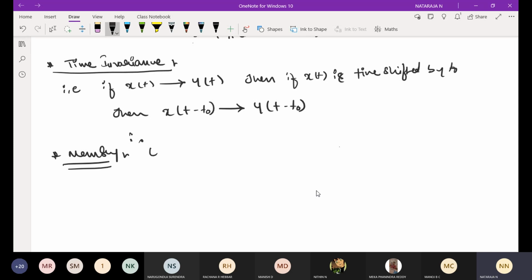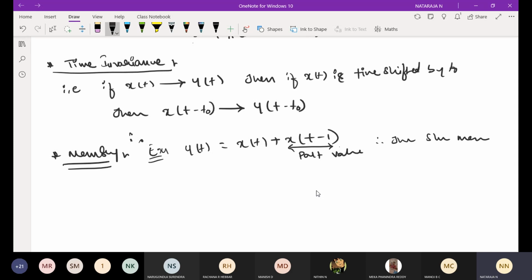Example: y of t is equal to x of t plus x of t minus 1. This is the past value. Therefore, this system has memory. Okay. Next, take causality.